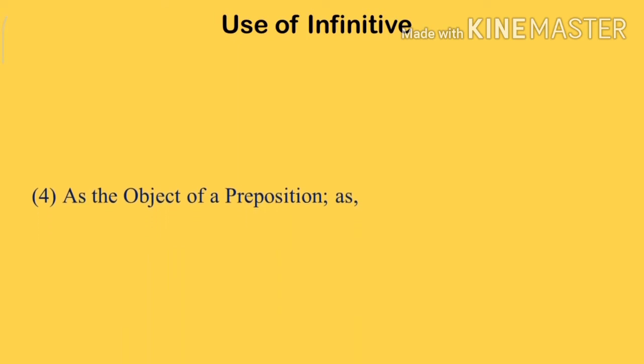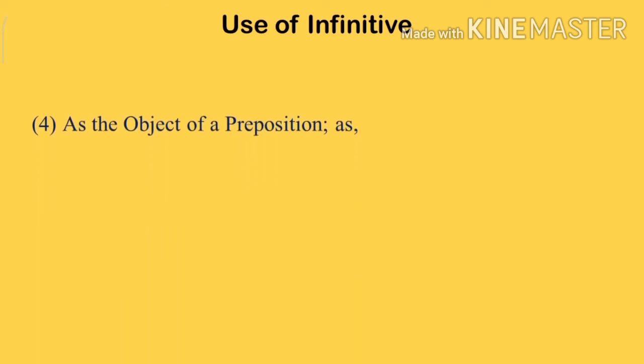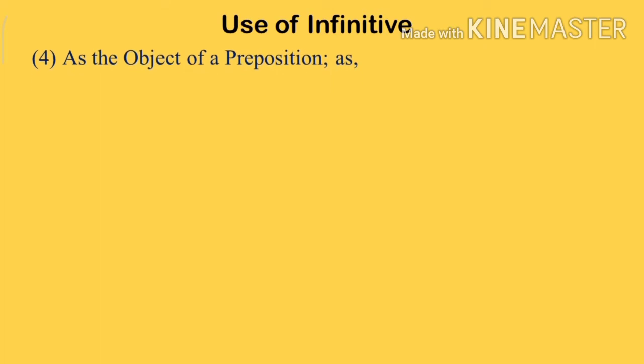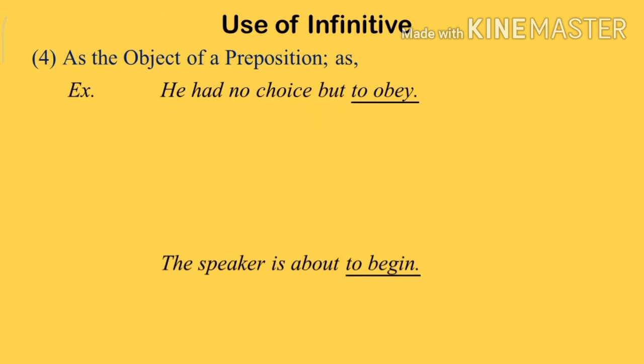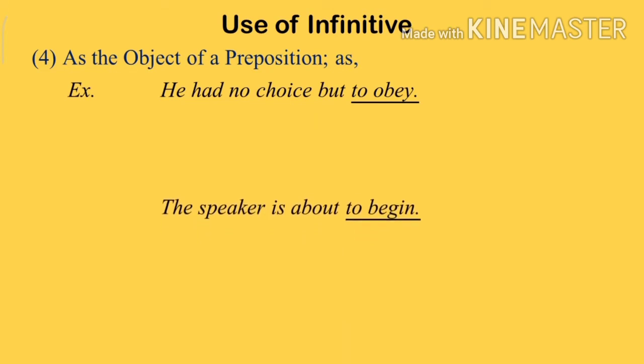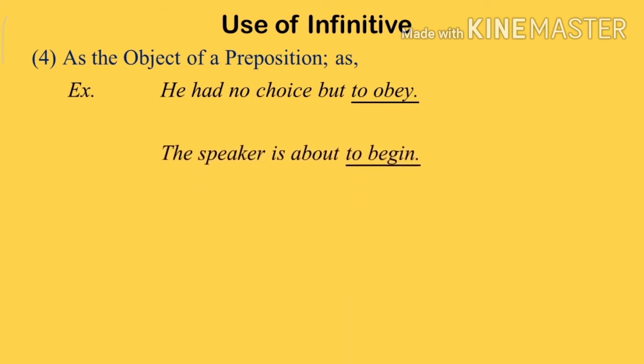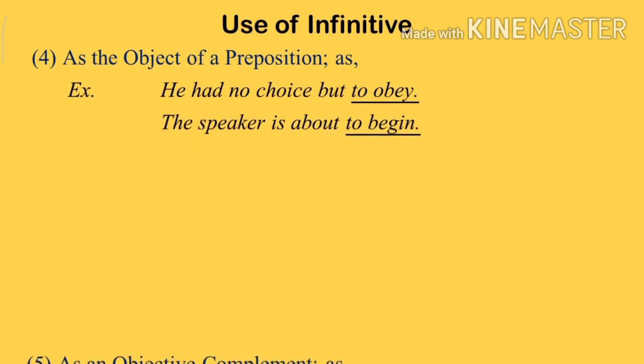Number 4. The object of a preposition. For example, he had no choice but to obey. Here but is a preposition and to obey is the infinitive. The speaker is about to begin. To begin is the infinitive.